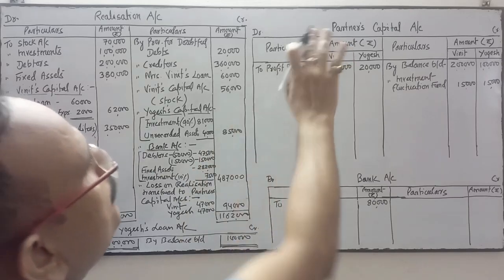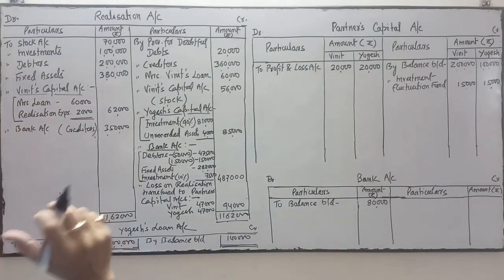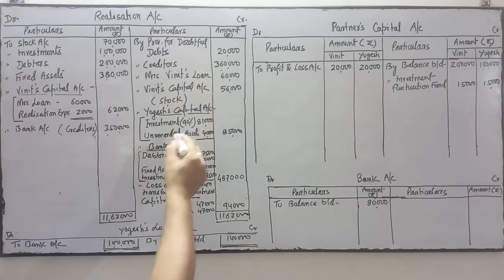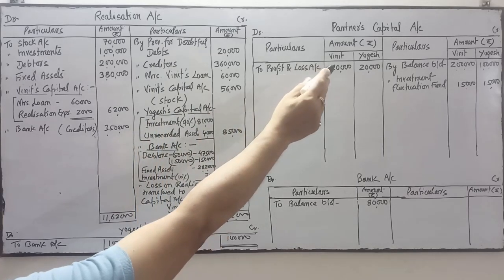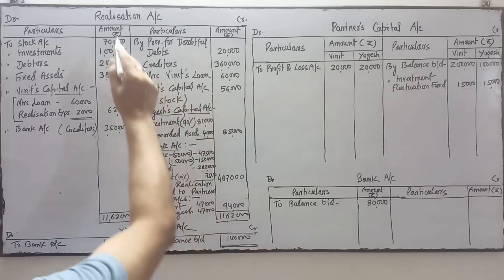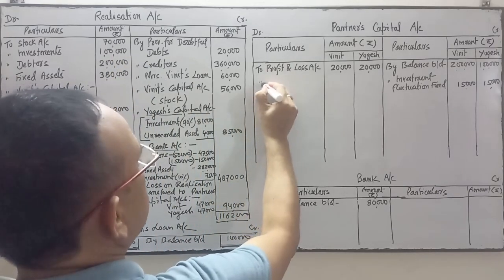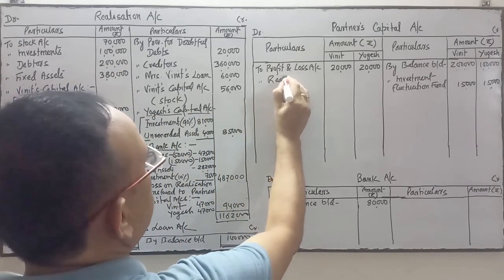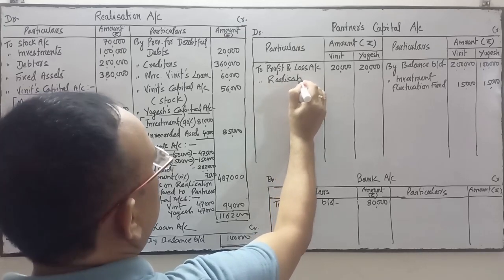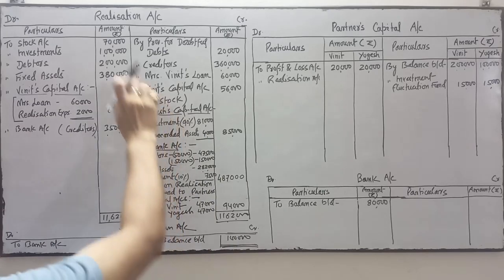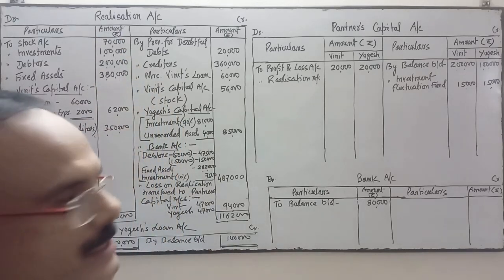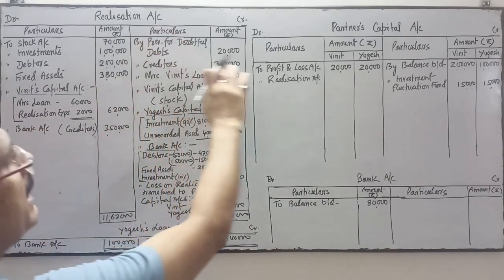After that come to the partners' capital account. This is the partners' capital account. This will be posted that side. Partners' capital account debit to realization account. So this side we will write to realization account. Posting of this one: Yogesh capital account debit to realization account. This is the journal, Yogesh capital to realization.